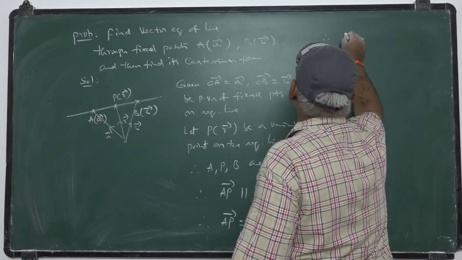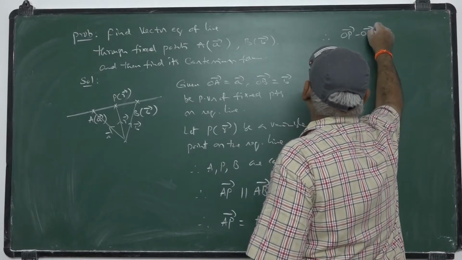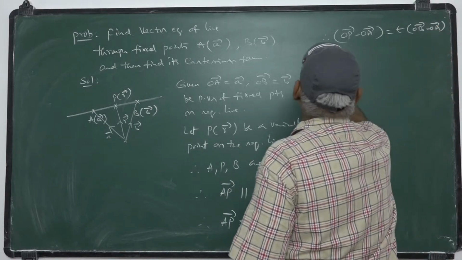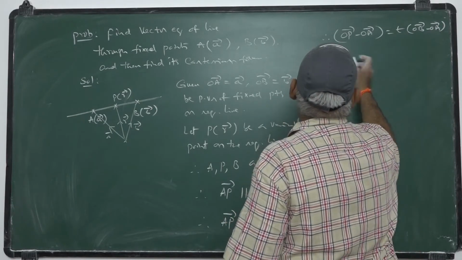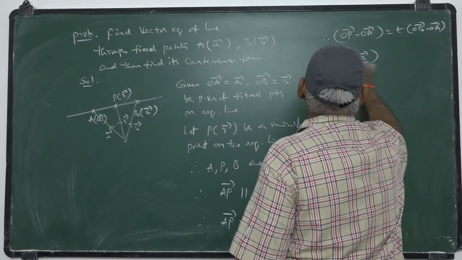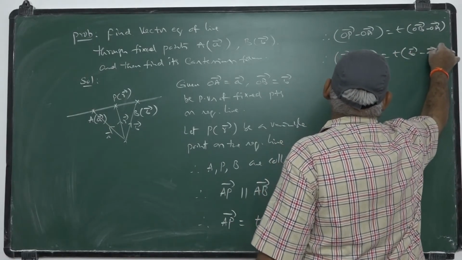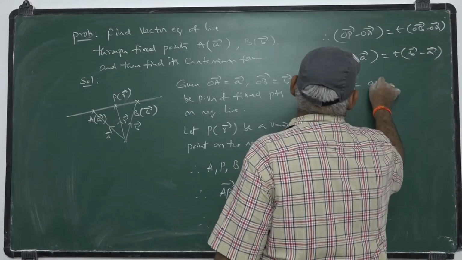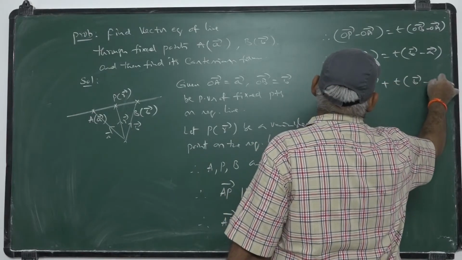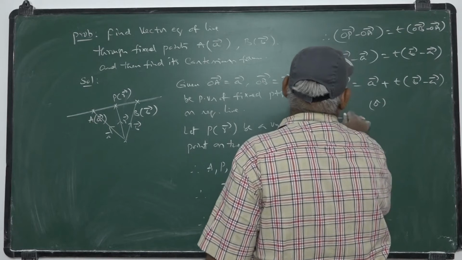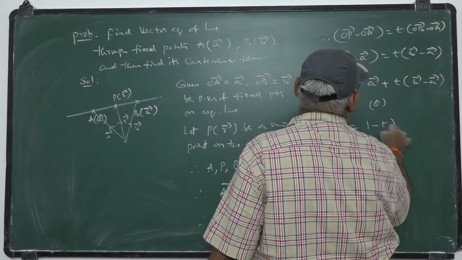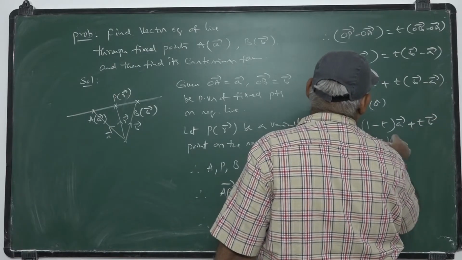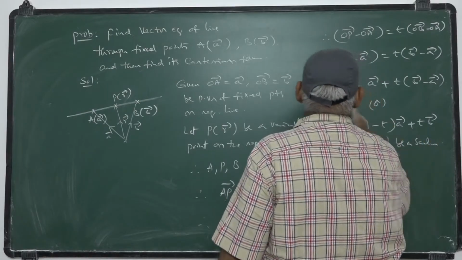So therefore, OP bar minus OA bar equal to t into (OB bar minus OA bar). In terms of the position vectors, AP bar and AB bar may be written like that. So r bar minus a bar equal to t into (b bar minus a bar). So r bar equal to a bar plus t into (b bar minus a bar), or collecting a bar terms, r bar equal to (1 minus t) into a bar plus t b bar, where t is any scalar.